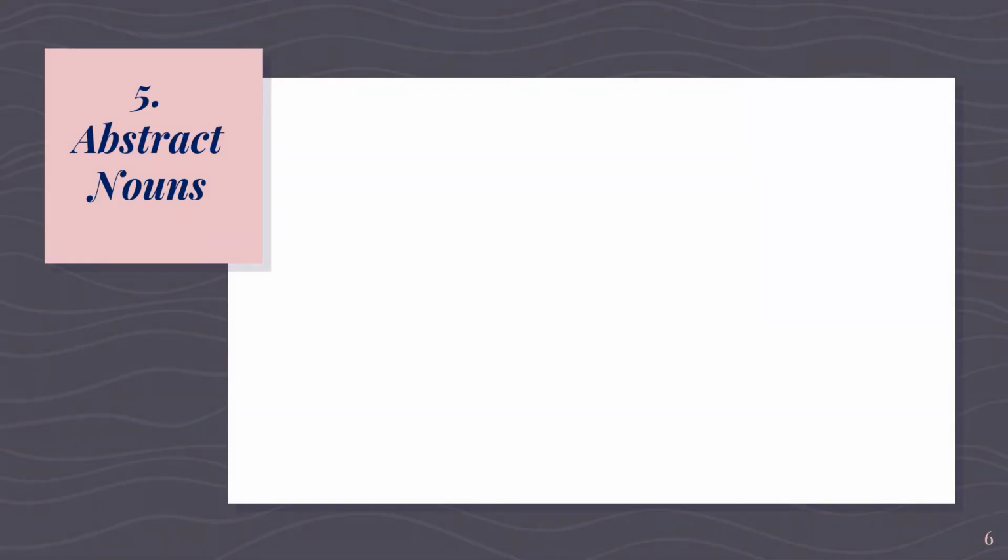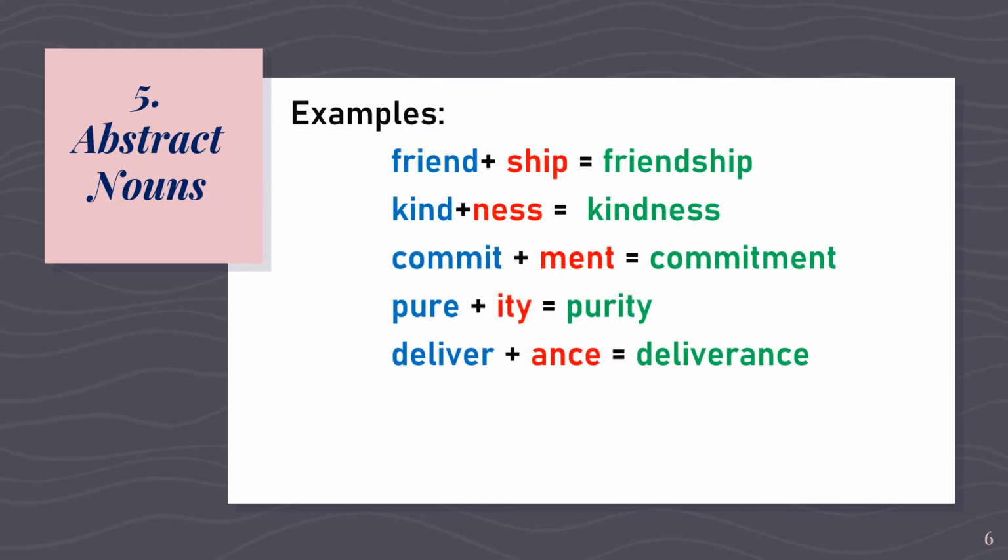Here now are the examples of abstract nouns formed by adding suffixes. The first one is friendship. It came from its root word friend plus the suffix ship. The second example is kindness. It came from its root word kind plus the suffix ness. Third example is commitment. It came from its root word commit plus the suffix ment.